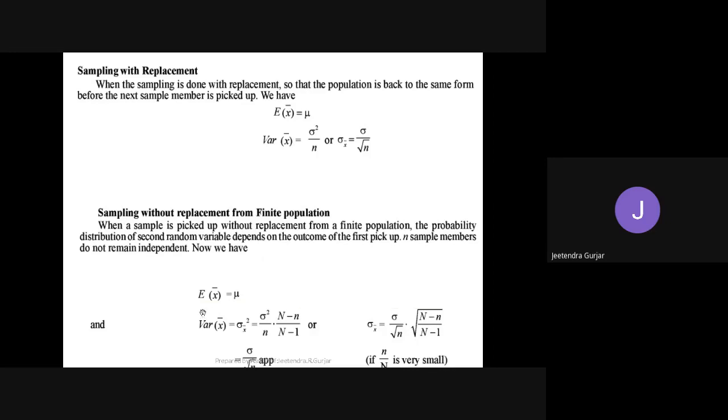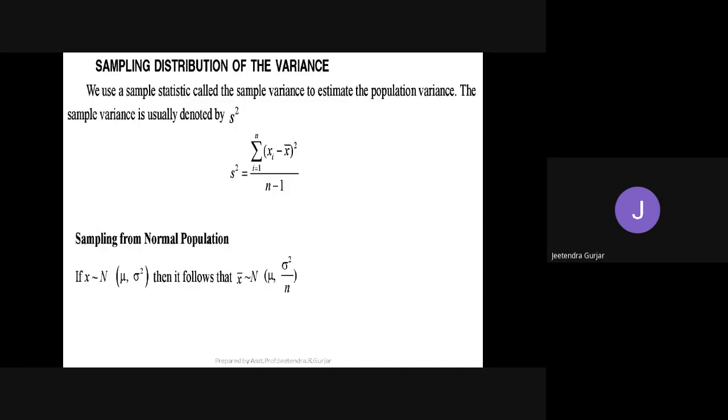Here, just remember the notation: E of x bar is equal to mu, and variance of x bar is equal to sigma square by n. We are going to use this formula in the example, students, and I will again revise it when we solve the examples. Next we have the sampling distribution of the variance. This formula also we are going to use in the example.